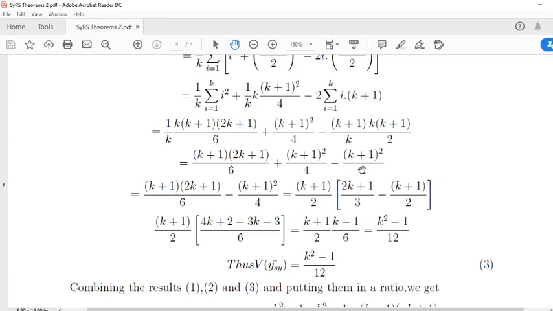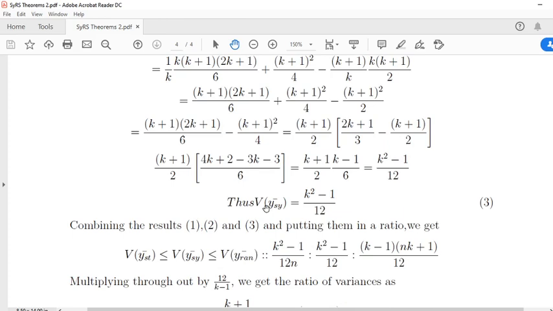Since this is the larger term, 1 by 2 minus 1 by 4, we get 1 by 4. This is equal to k plus 1 by 2 common, inside 2k plus 1, here 3 remains, here 2 remains.